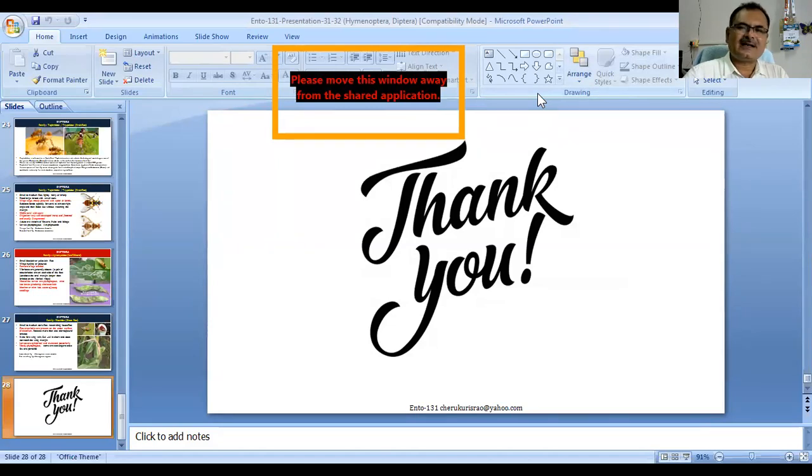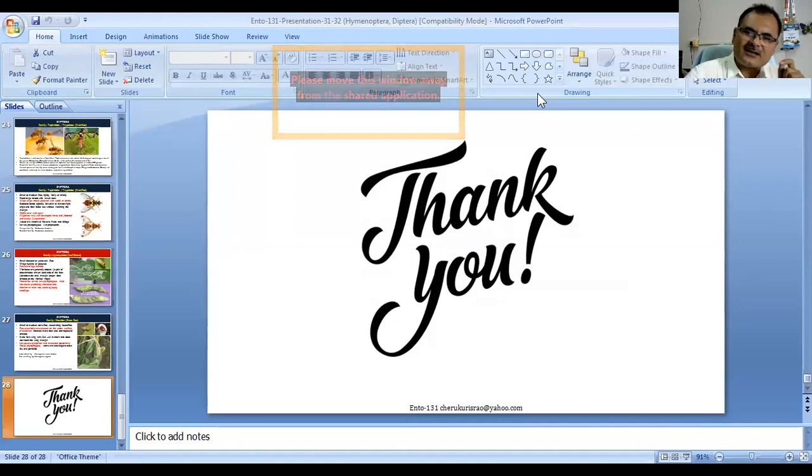Most importantly, the head is very big, and the compound eyes are big. As far as the wings are concerned, only the front pair of wings is present, and the hind pair of wings is generally modified into a small pad-like structure. We call them halteres, and these halteres are used for balancing purposes, so we call them gyroscopic organs.